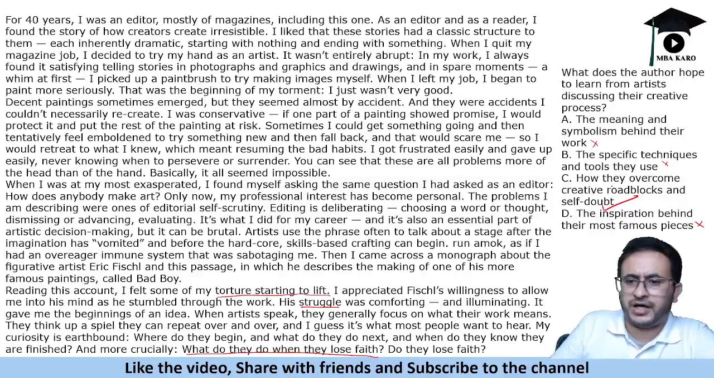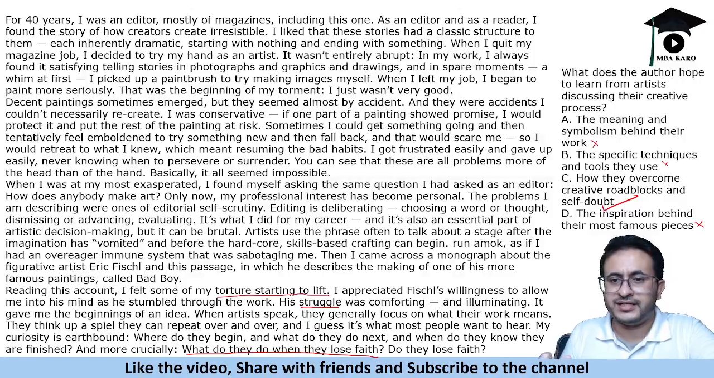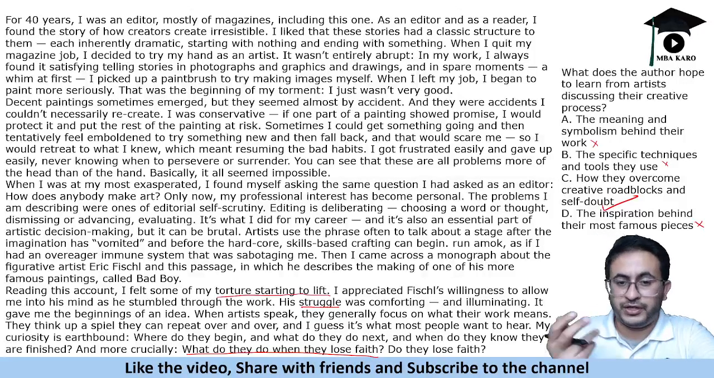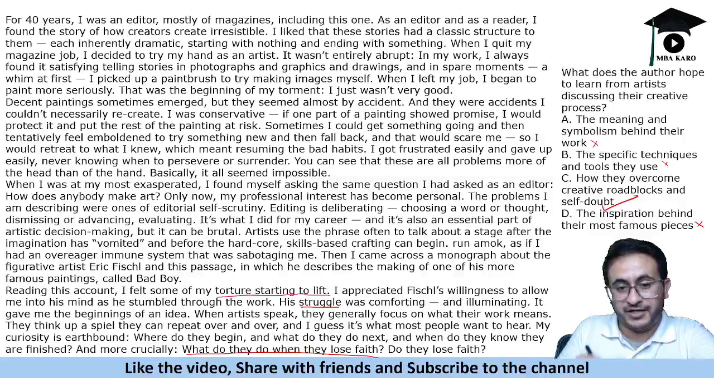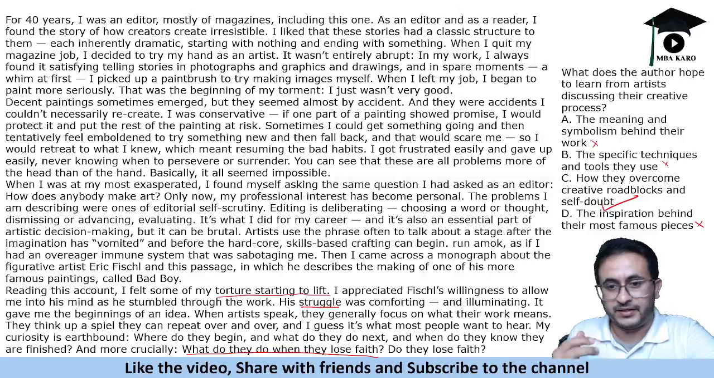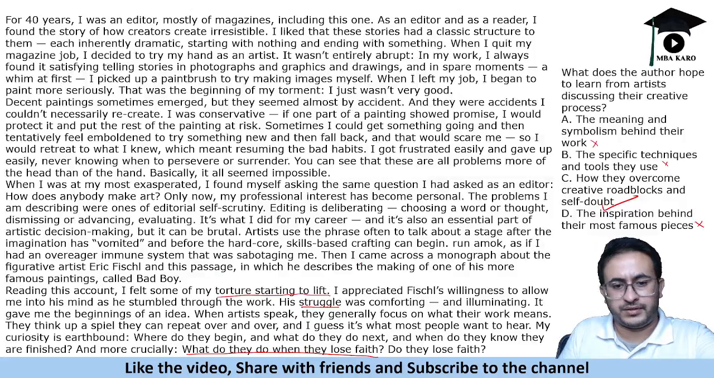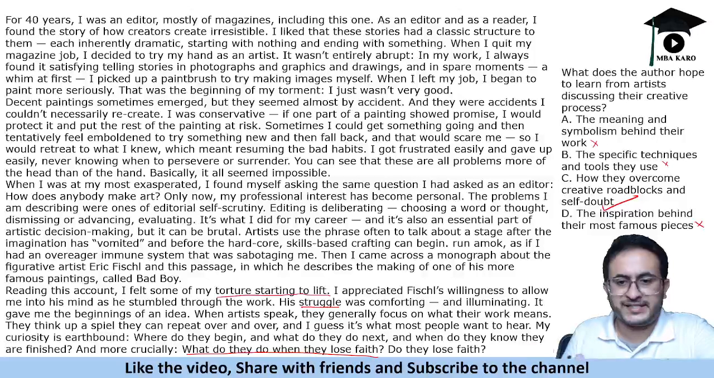It is talking about how they overcome creative roadblocks and self-doubt. It says, what do they do when they lose faith? Okay, so that's self-doubt, right? You lose faith in yourself, that means you have self-doubt. So what do they do to overcome this? It talks about how the author had self-doubt and that torture started to lift while reading this monograph by Eric, and came to know how they overcome this self-doubt.